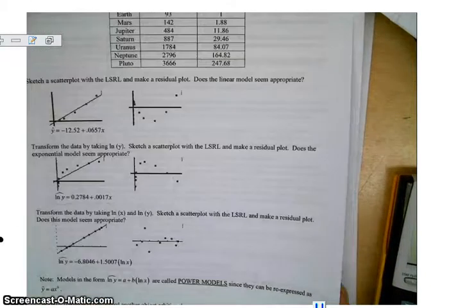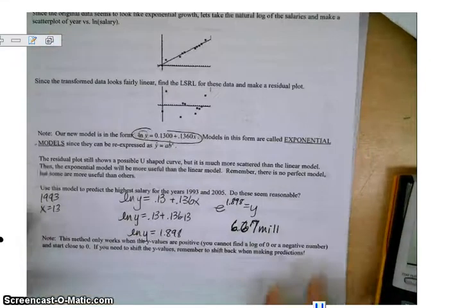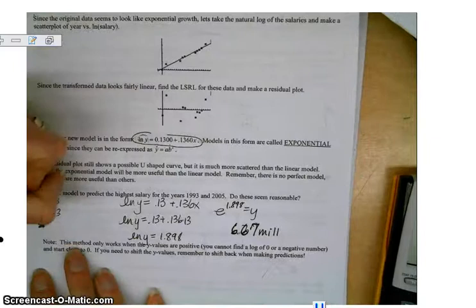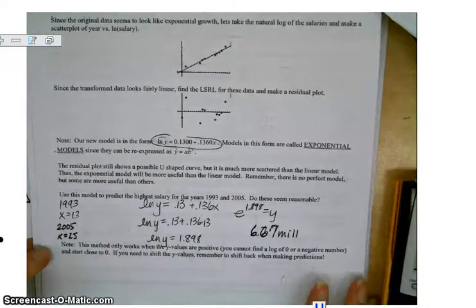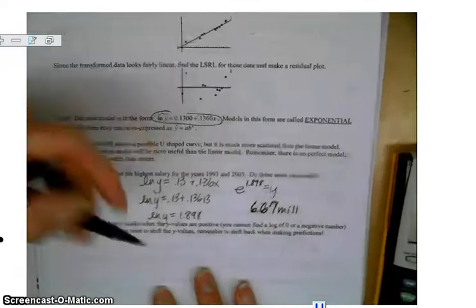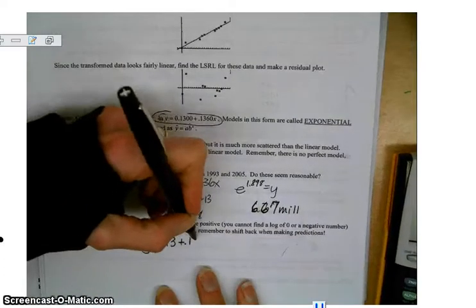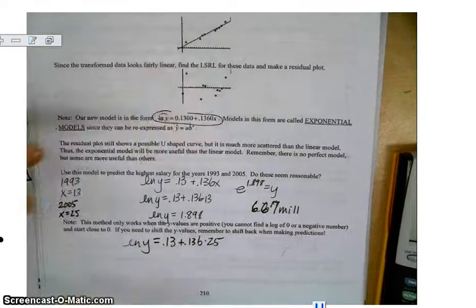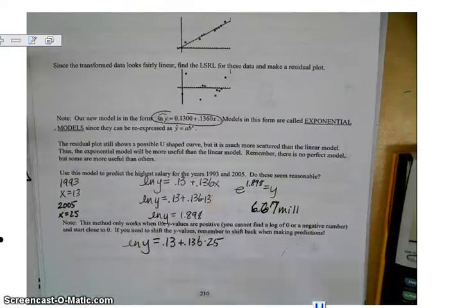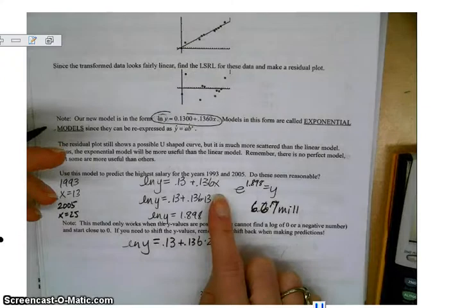We also want to now predict the value for 2005. So that prediction, so 2005, x is 25. So we are going to put natural log of y equals 0.13 plus 0.136 times x, which is 25. Whenever you're asked to make predictions, you're simply asked to put x values in. That's what it means when it says find a prediction. Put a value in for x.